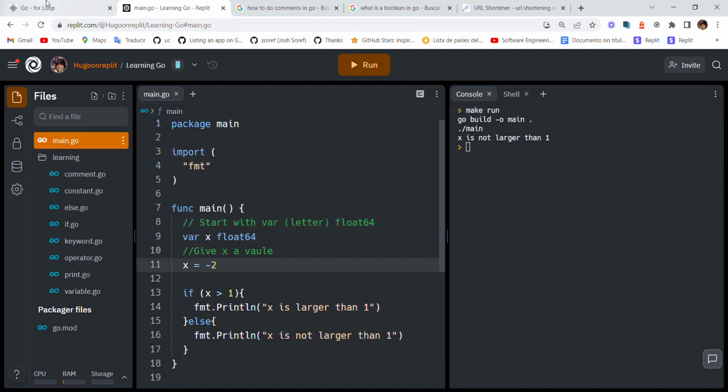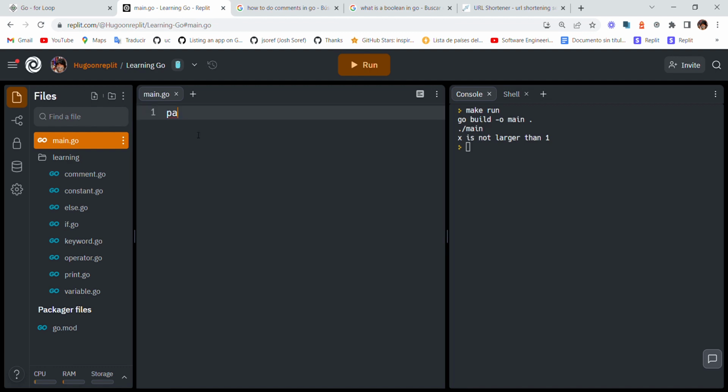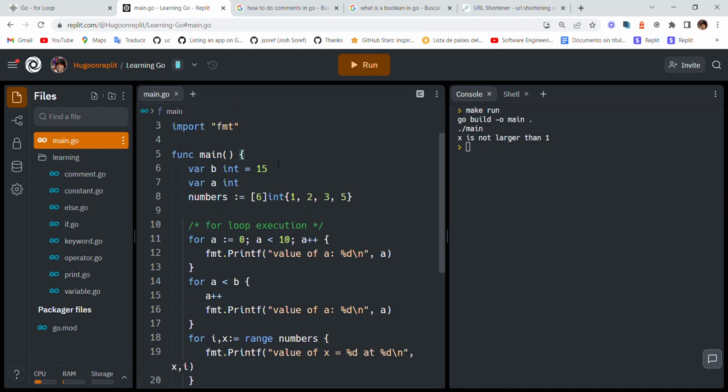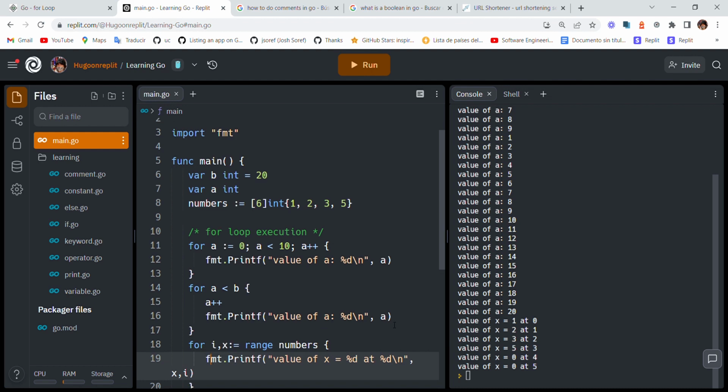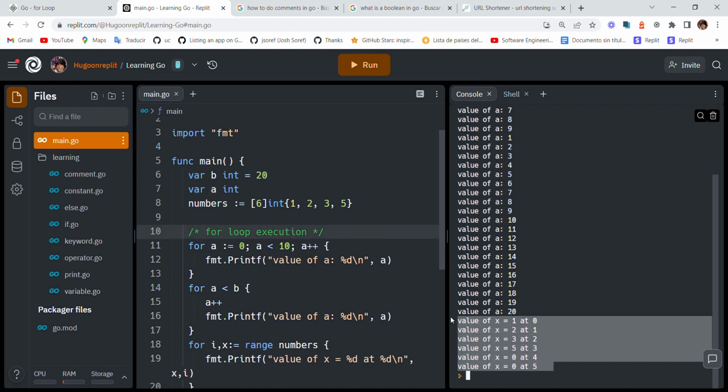So then we've got the loops, which I'm just gonna quickly explain. We're just gonna change this value, so maybe 20, and this will print 20 times. So depending on the value of b, it will print this 20 times, okay? And then depending on the value of a, it will print this 5 times.